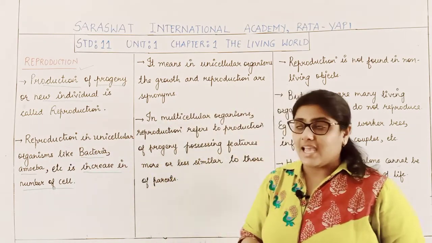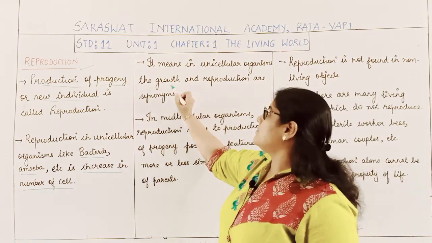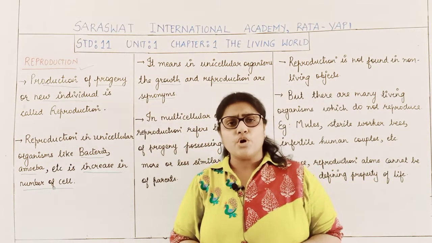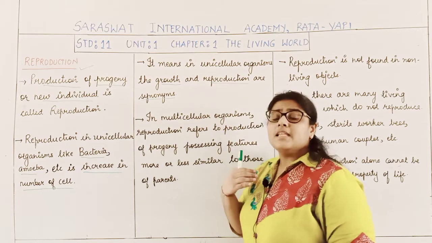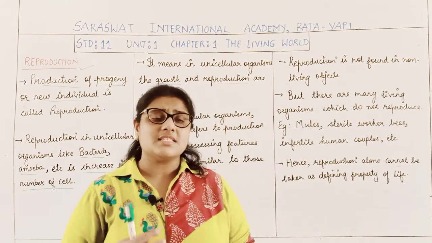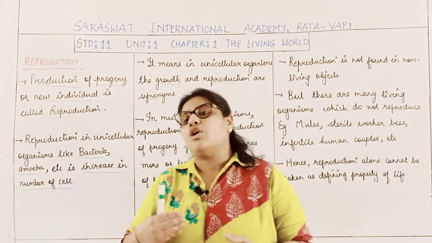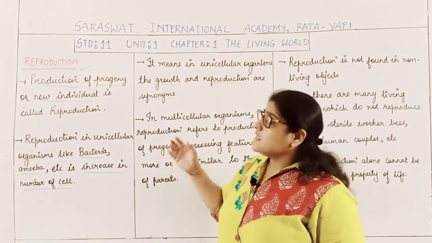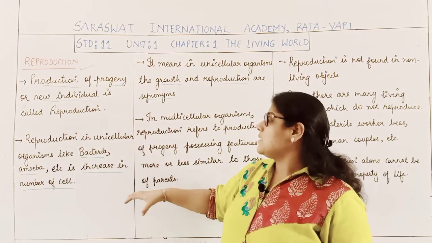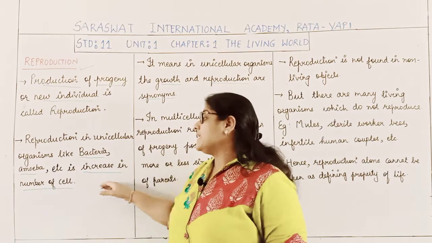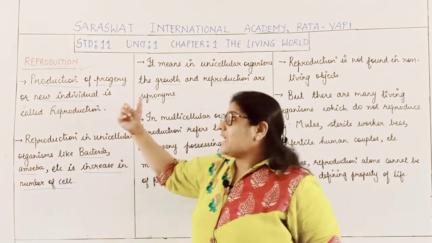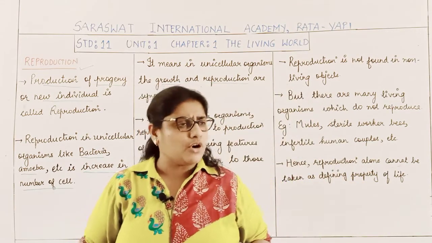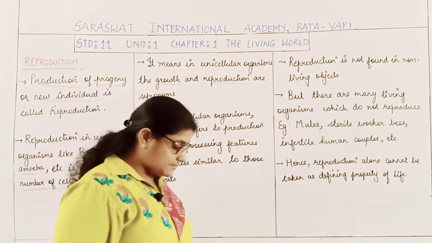So we can say that in unicellular organisms growth and reproduction are synonyms of each other. Growth is nothing but an increase in the number of cells, whereas reproduction in unicellular organisms also means an increase in the number of cells. So in unicellular organisms the processes of growth and reproduction are the same.